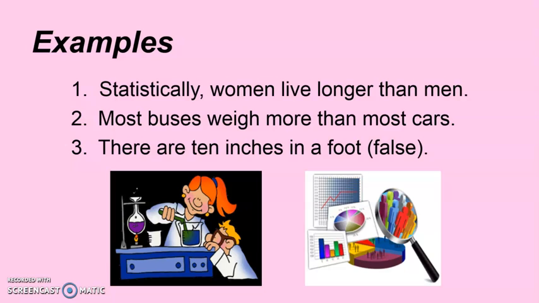So based on these examples, you notice that they contain data and research, right? And they include numbers, which can be proved through experiment or observation. And since these examples have data, we can say that these are facts, may be true or false. Facts can be proven based on some research or evidence.